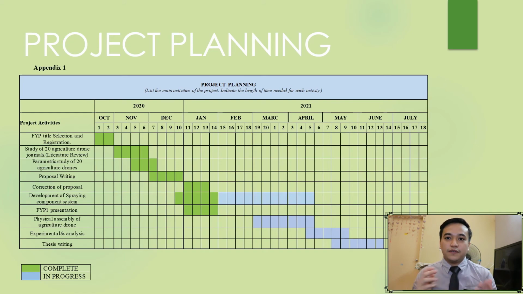This is only the first prototype, so it is still in progress and will probably continue next semester. Then comes the FYP1 presentation, which is what we are doing now. Hopefully next semester I can physically assemble the agriculture drone, do experimental analysis and finally do the thesis writing.